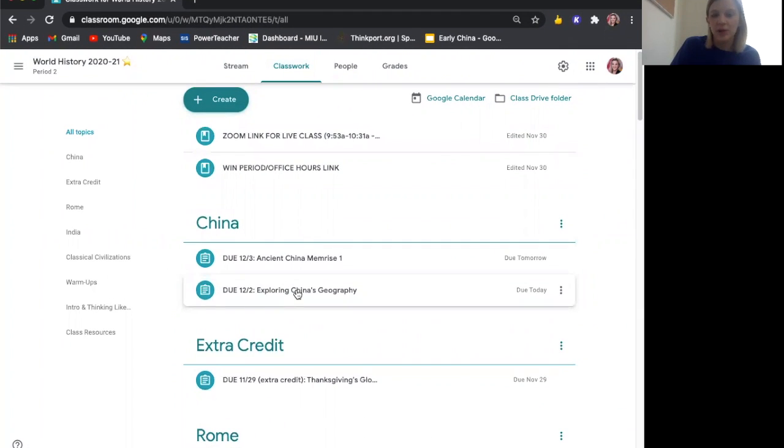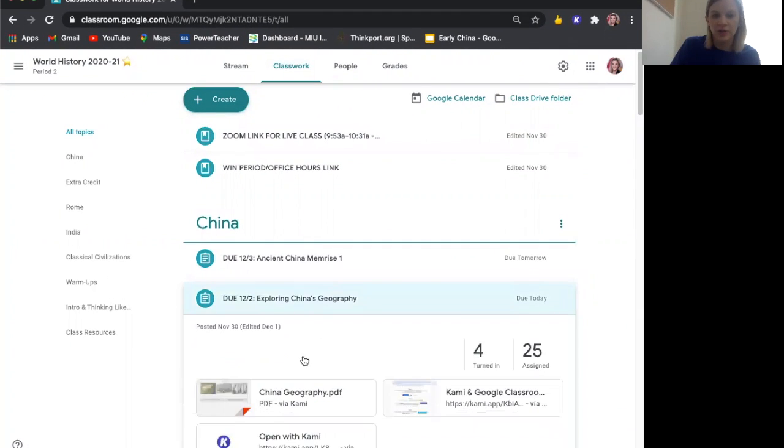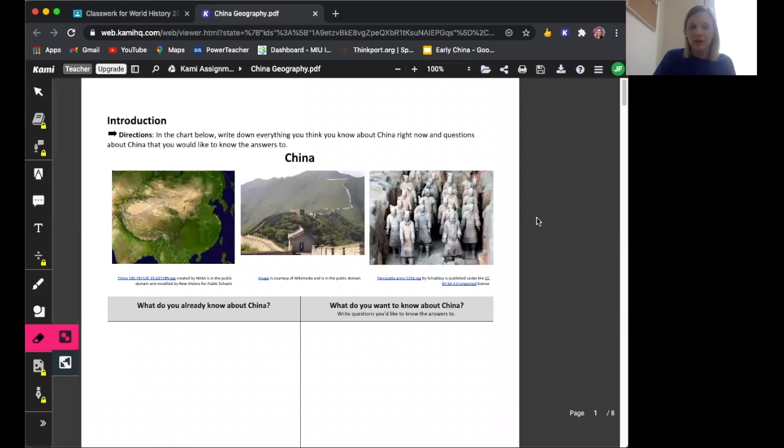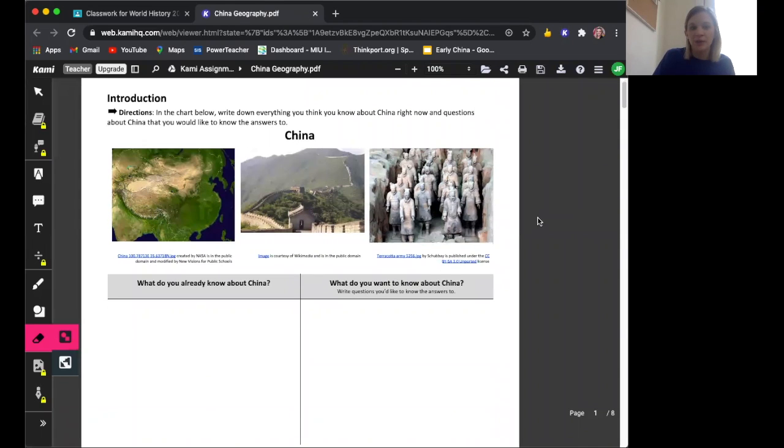So today's assignment is called Exploring China's Geography. You're going to open it up with Cami. All right, so this first page is something very similar to what we did at the beginning of the week. It is a chart where you're going to tell me what you already know about China and what you would like to know. At this point, you know a lot more than you did on Monday. At least I hope you do.